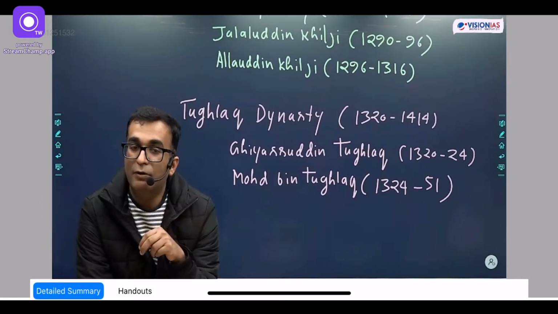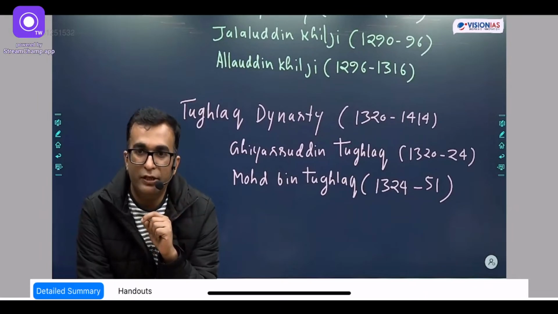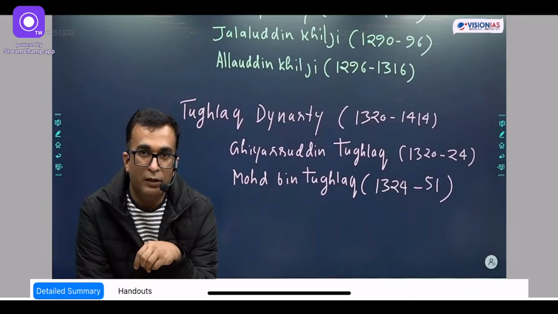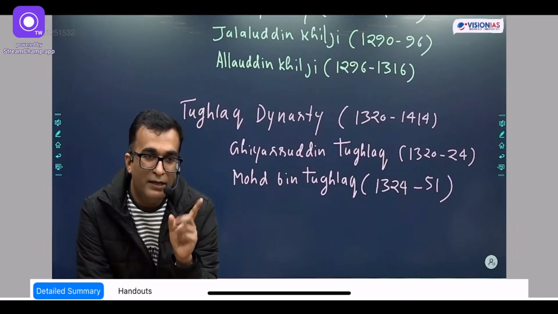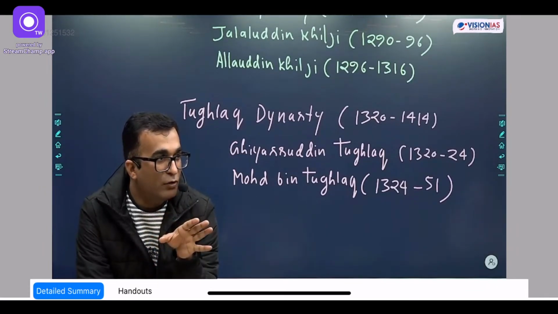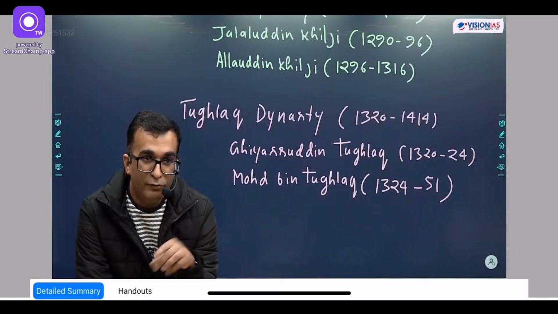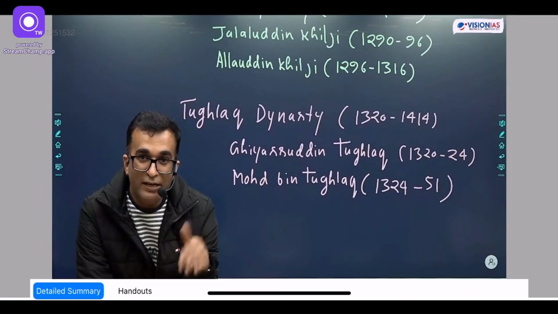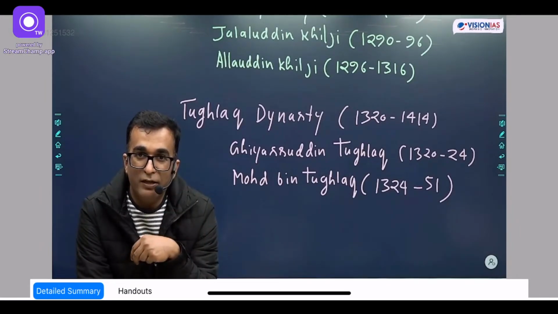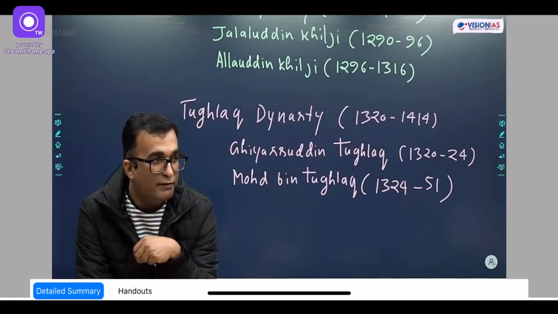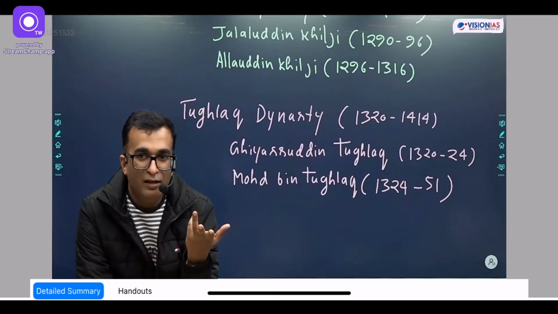Another thing said about him is that he took some good initiatives. There were five experimental projects of Muhammad bin Tughlaq. It was a good initiative, but unfortunately he failed in all of them. We'll talk about it. One was the capital transfer, one was the token currency, one was increasing the taxes in the Doab, and two expeditions, the Khorasan and Qarachil expeditions. In all of them he failed, but he was bizarre.